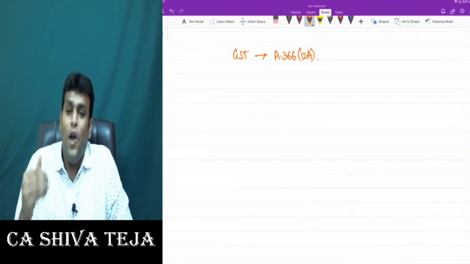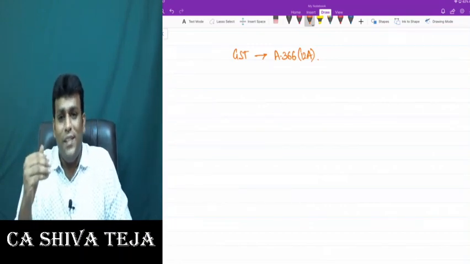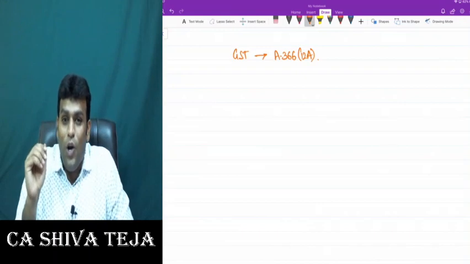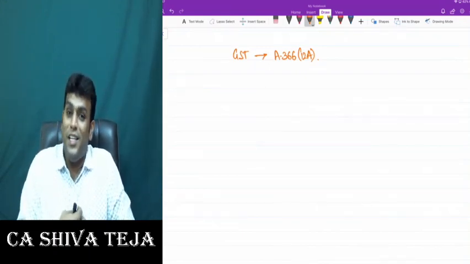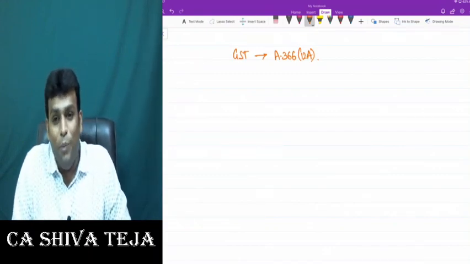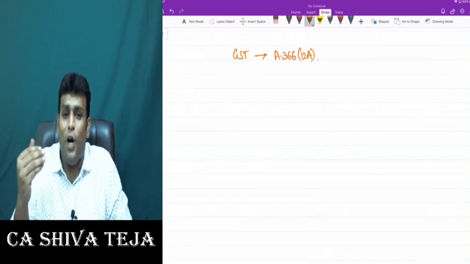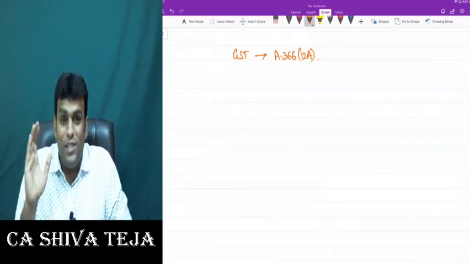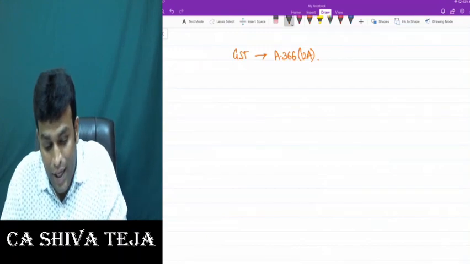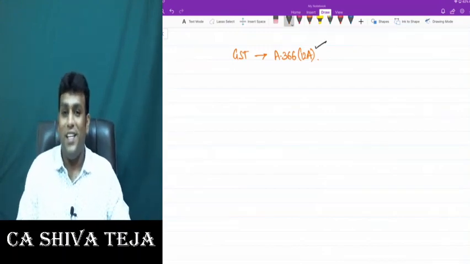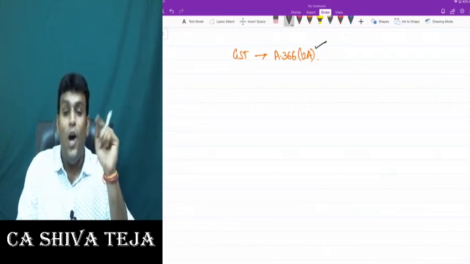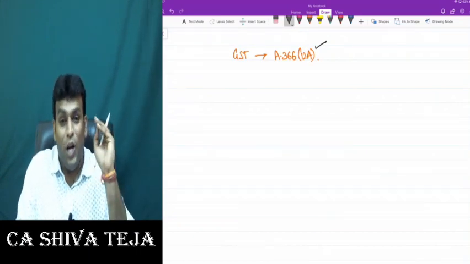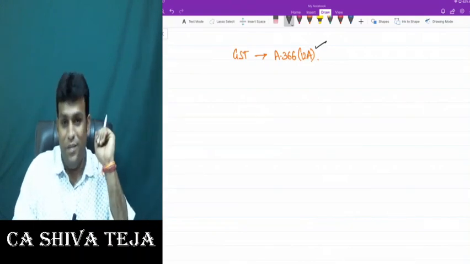GST is a tax on supply of all goods or services or both, except alcoholic liquor for human consumption. Which article number defines GST? Article 366(12)(a) defines what is GST, which clearly says that GST is a tax on supply of all goods or services or both, except alcoholic liquor for human consumption.